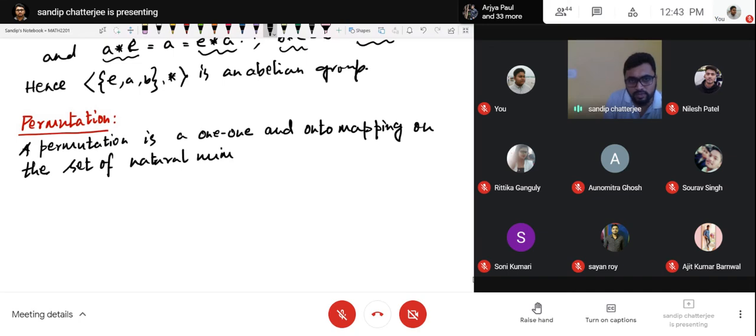Do you know these words, 1-1 mapping, onto mapping? What is the meaning of 1-1 mapping?